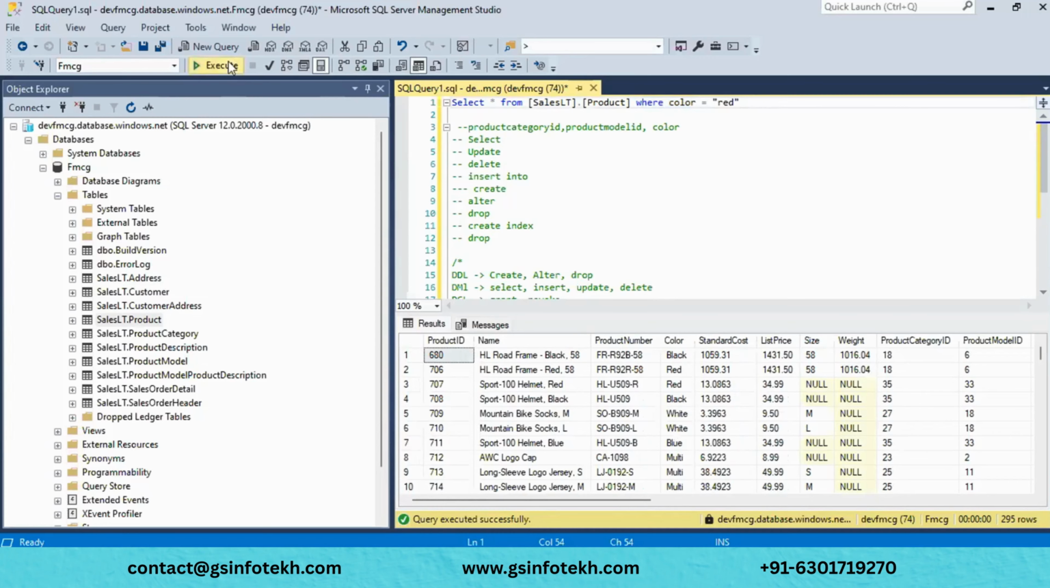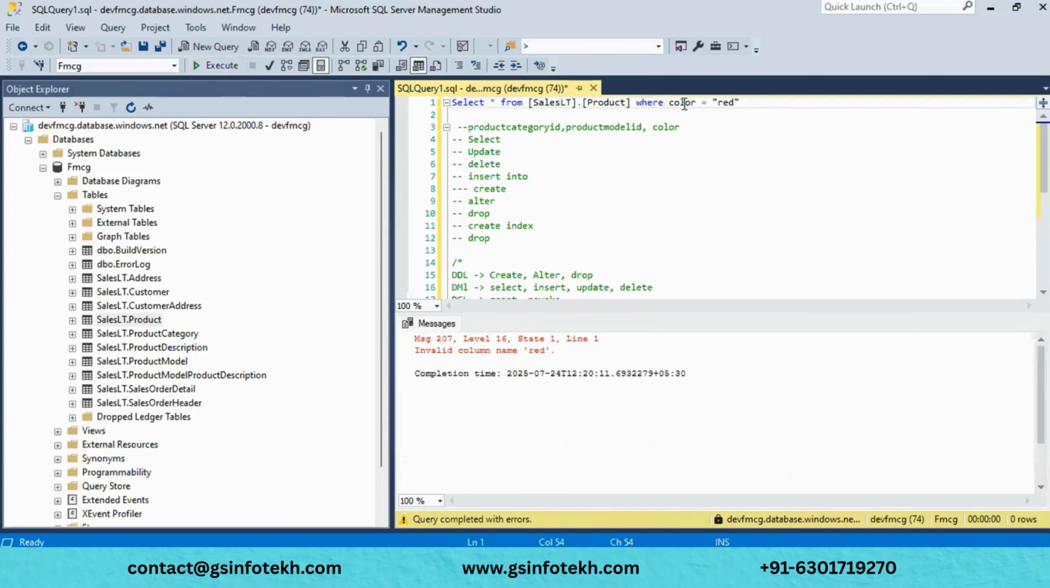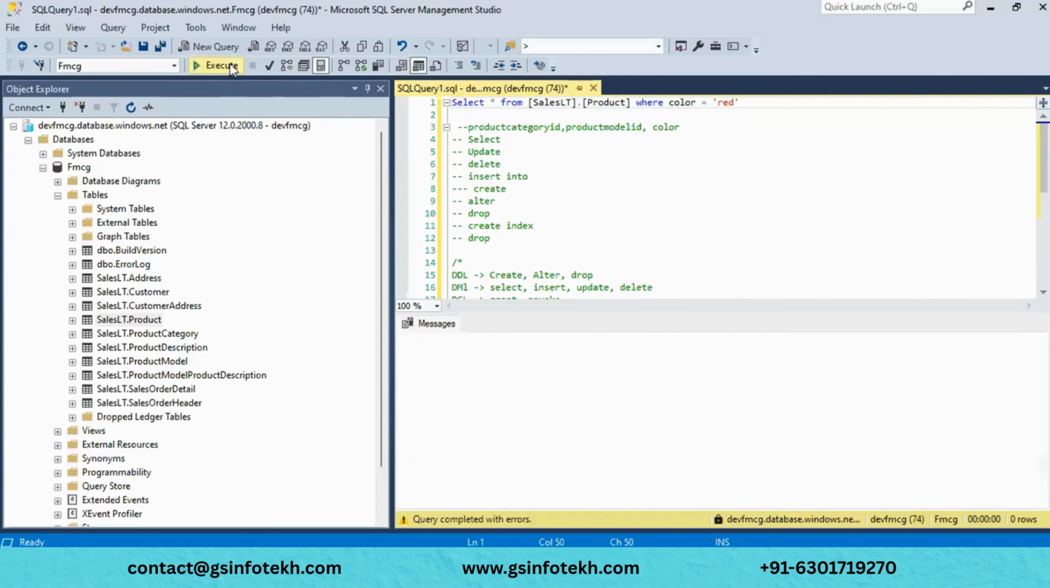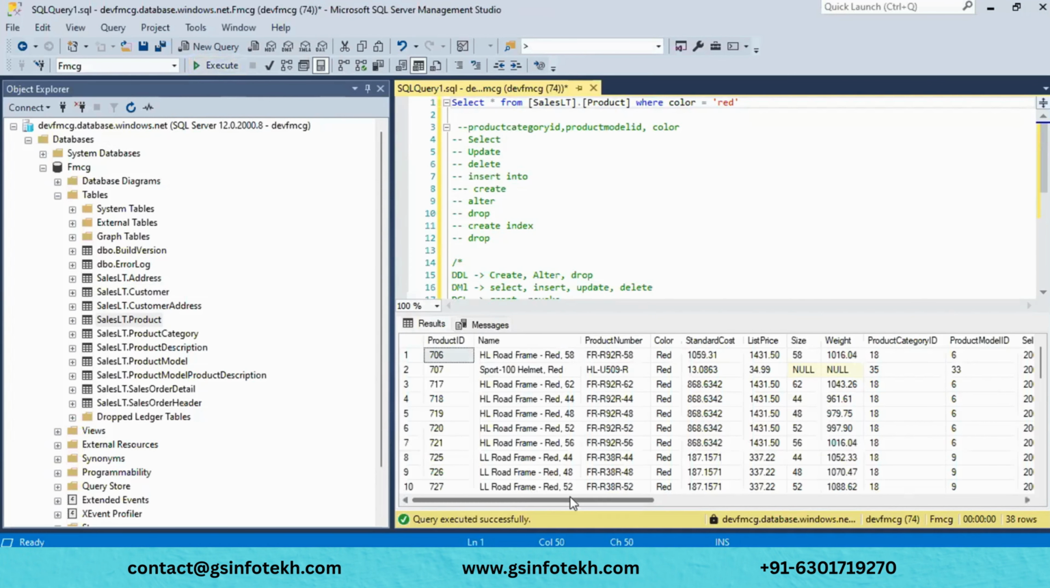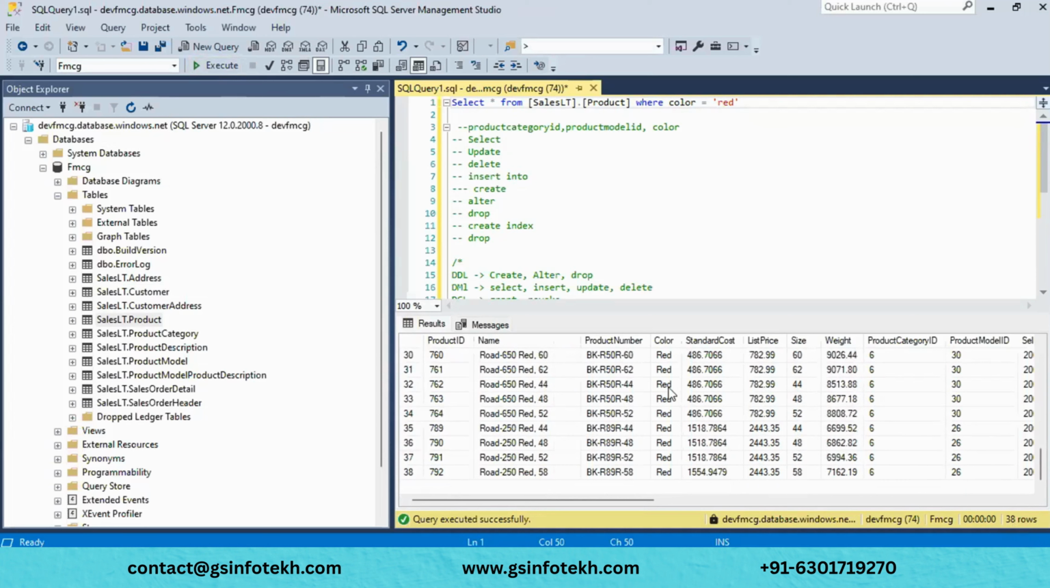Let me run this. See, if you observe here, previously we had around 295 records, and now we are getting only 38 rows, only 38 records. And if you see the color, you can see only red here.